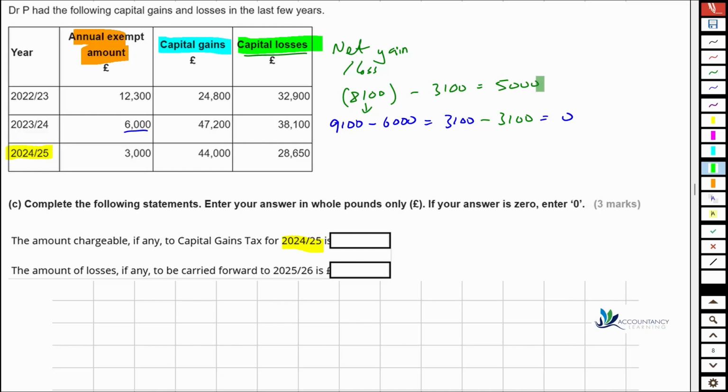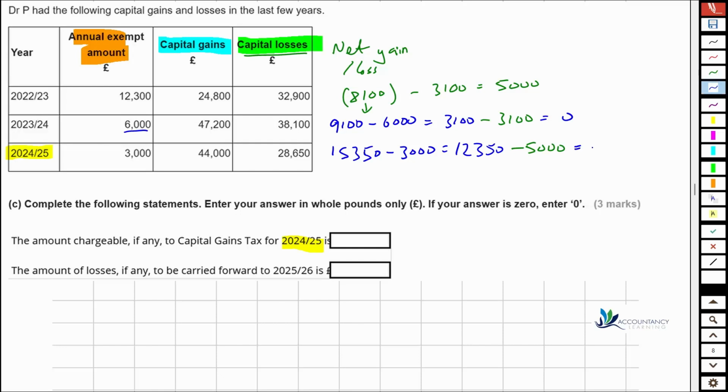still to use. So in the final year then, and that's the one we're focusing on, we can see we've got capital gains of 44,000, which is bigger than the losses of 28,650. So that means overall we have a gain of 15,350. Now remember, before we can use the carried forward losses, we're allowed to use the annual exempt amount, so we can take off the 3,000. So that means we have 12,350 of gain remaining. And then we can use the remaining 5,000 of brought forward losses.